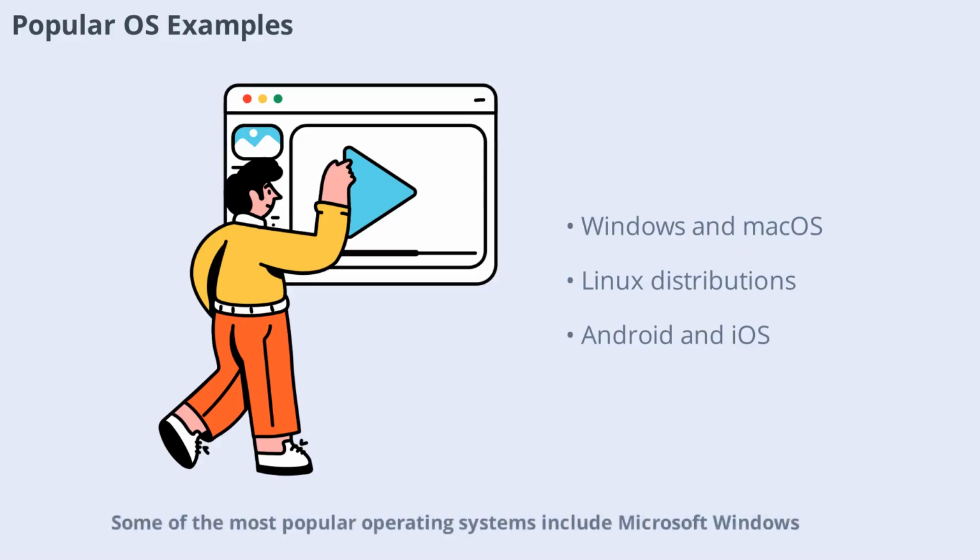Some of the most popular operating systems include Microsoft Windows, Apple macOS, Linux distributions like Ubuntu, Google Android, and Apple iOS. Each has its unique features, strengths, and user base.